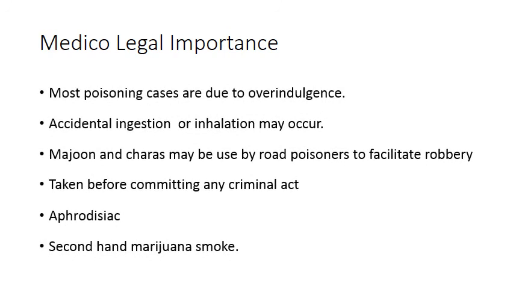Coming to the medicolegal importance or circumstances of poisoning. Most poisoning cases of cannabis are due to overindulgence or abuse of cannabis. Sometimes accidental ingestion or accidental inhalation is also possible. Majun and charas are the two preparations which road poisoners may use to facilitate robbery or any other criminal activities.